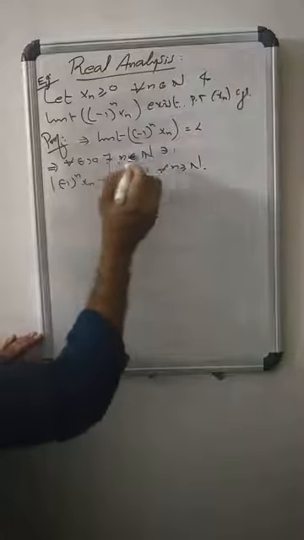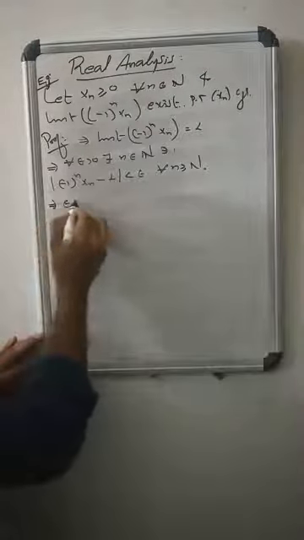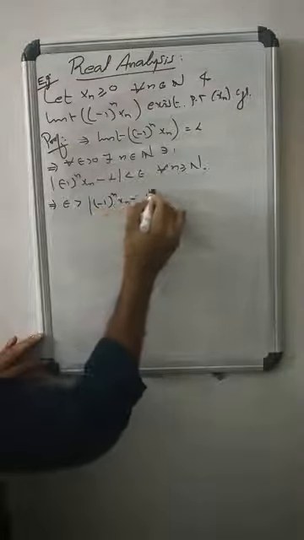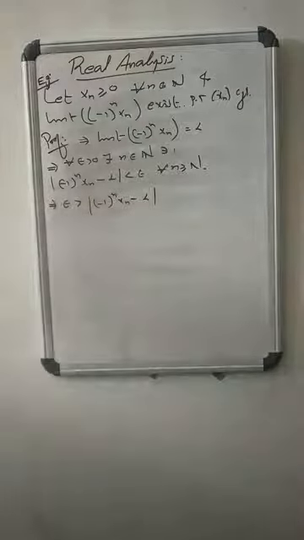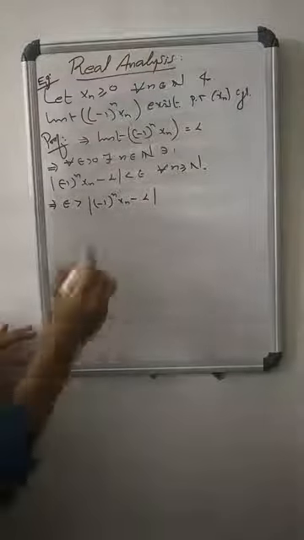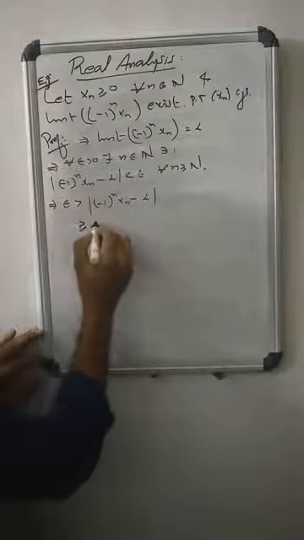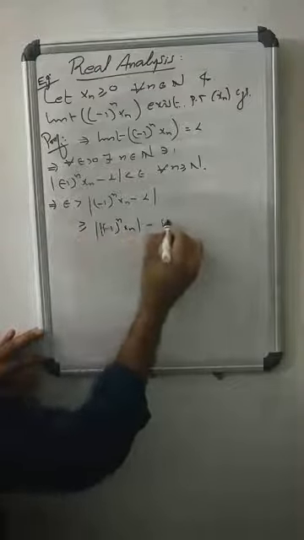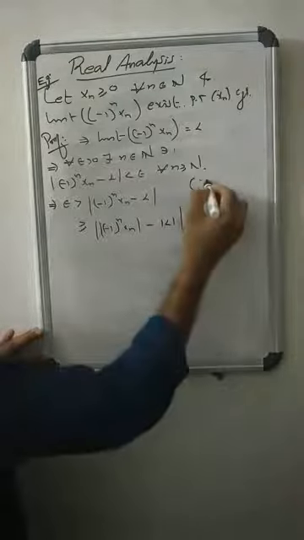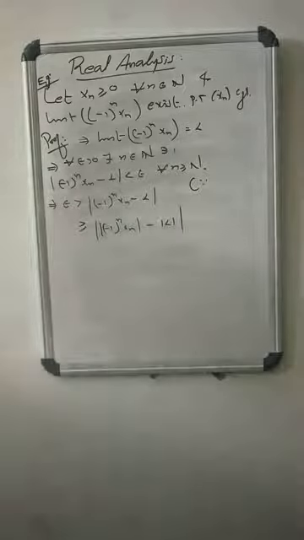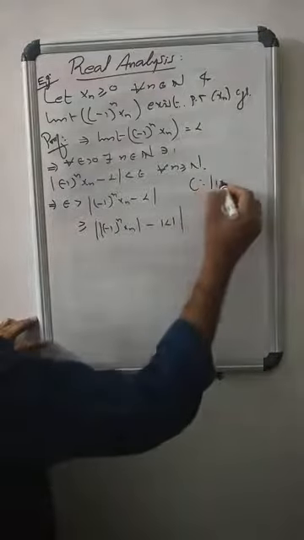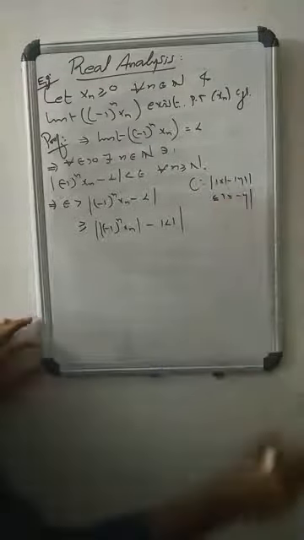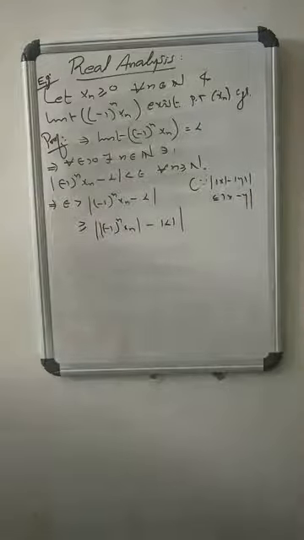So that means epsilon is strictly greater than the modulus of (-1)^n x_n minus L, which is greater than or equal to the modulus of |(-1)^n x_n| minus |L|. Why? Because we know the result that the modulus of |x| minus |y| is less than or equal to the modulus of x minus y. Agree?